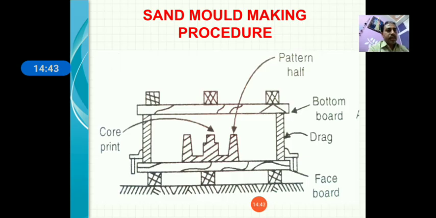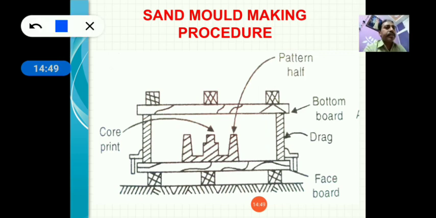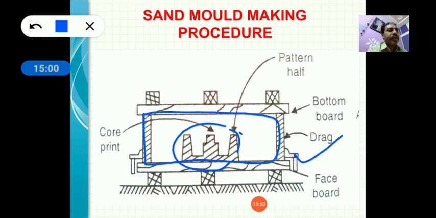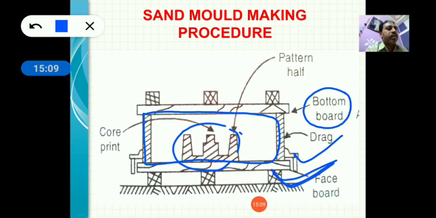This is another view in which you can clearly see the flask. Here this is the flask, and inside the flask this is your pattern. This flask is called the drag. This is the bottom part, that's why it is called drag. In the bottom part, this is the face board or lower board, and this is your pattern.